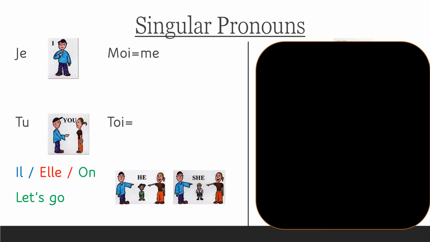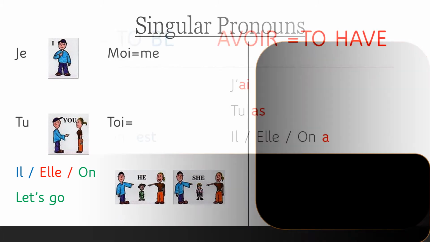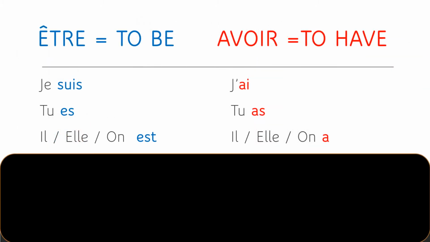All right. Good job listening. Now let's see how we are going to use the pronouns je, tu, il, elle, et on with the verbs être et avoir. I am sure that although you may look at it and feel a little intimidated, you do recognize that some of what you see here is familiar because we have been using them in some of our expressions. So first, let's look at the verb être. Être veut dire to be.